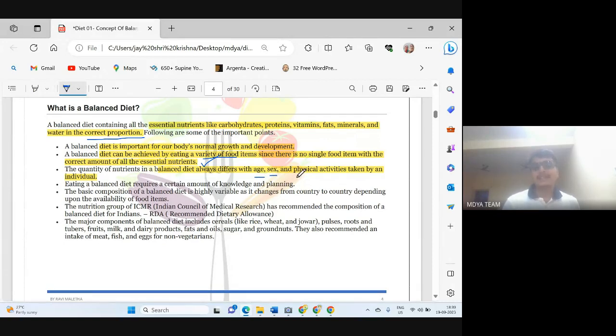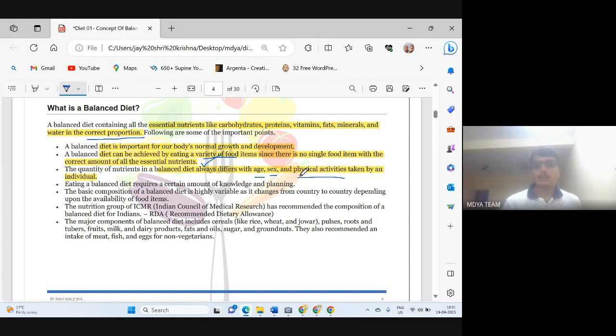gender, and physical activities. If we talk about gender, there are big differences between male and female. Like if we talk about iron, females need more iron as compared to males. And in pregnant condition, a female needs far more iron.